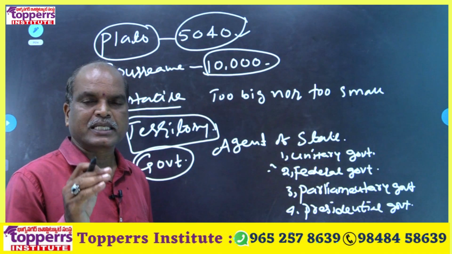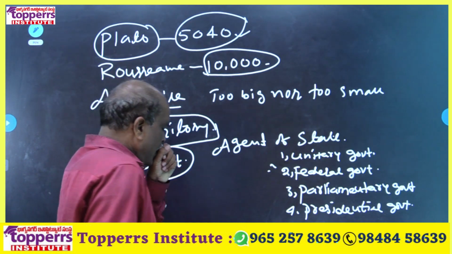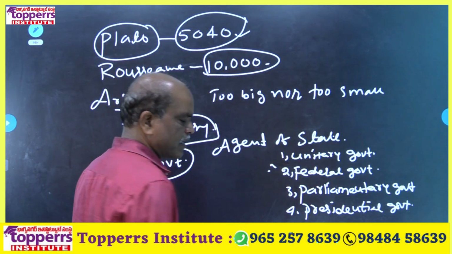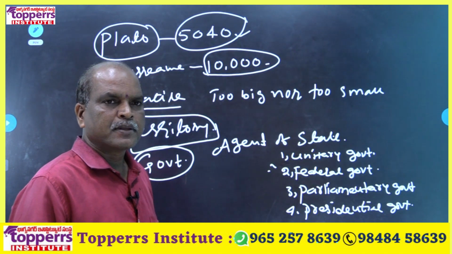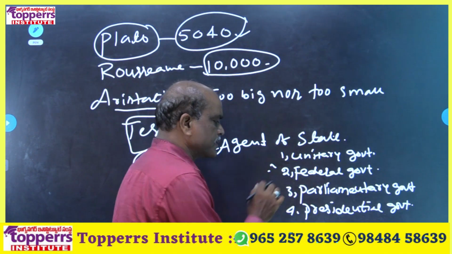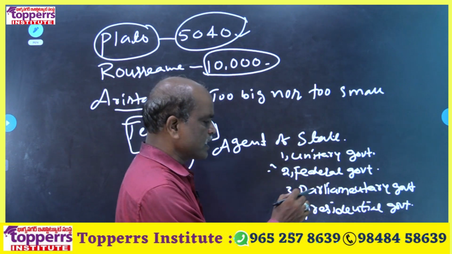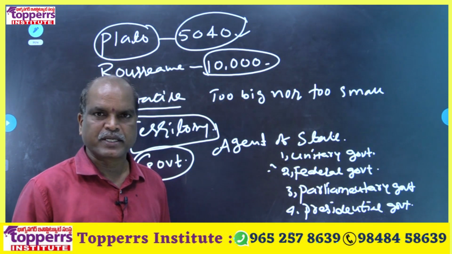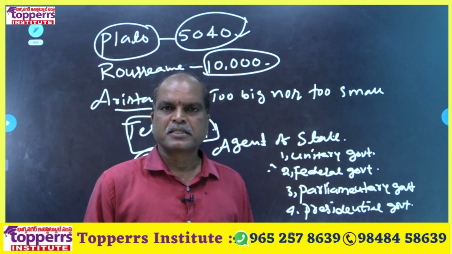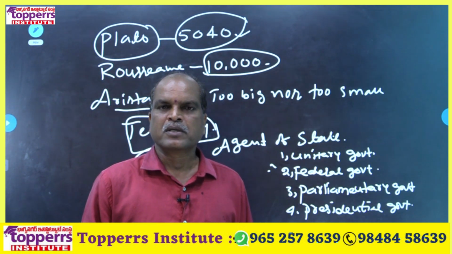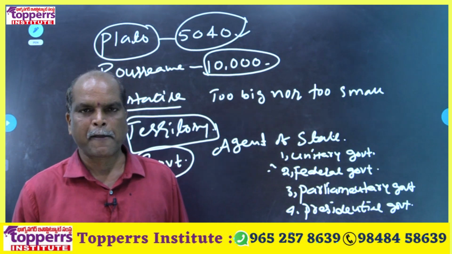As per your country conditions, you may select any one type of government. Okay. In India, we adopted parliamentary system. In America, presidential form of government is going on. Presidential government is so comfortable to small countries, whereas less population.